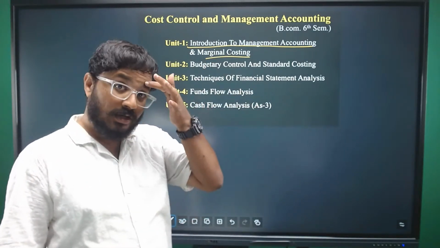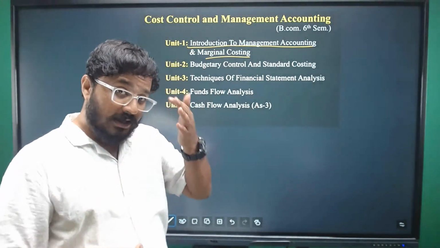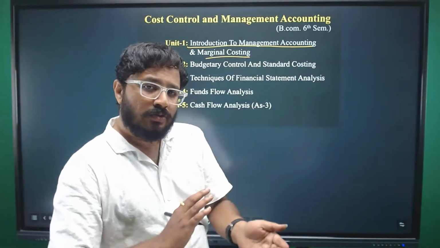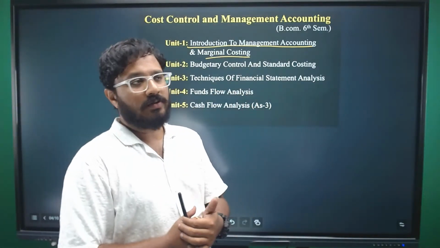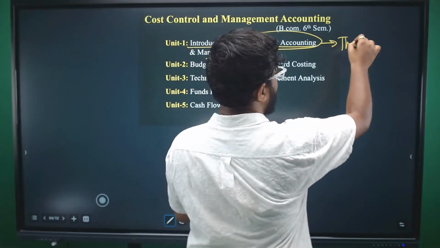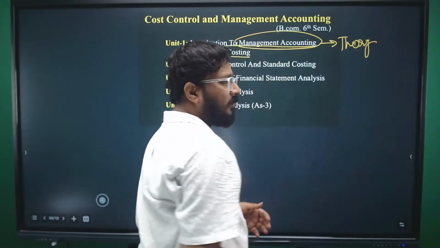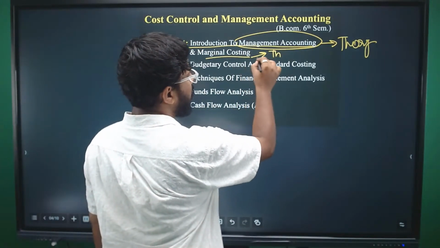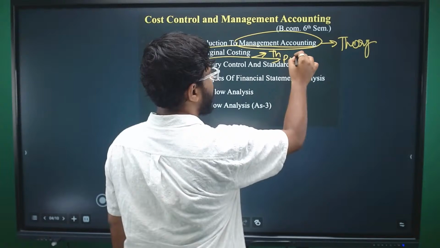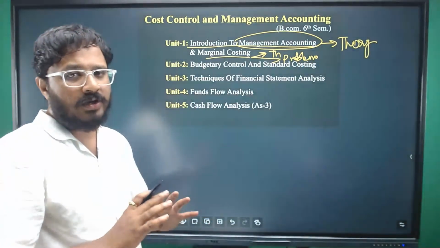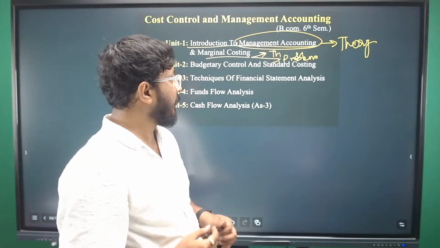If you analyze past papers, you will see that both theory and problems come. Management accounting is mainly theory, because there are no big problems there. But in marginal costing you will have theory plus problems, and problems are asked very frequently from marginal costing.